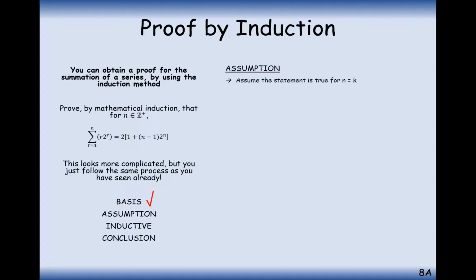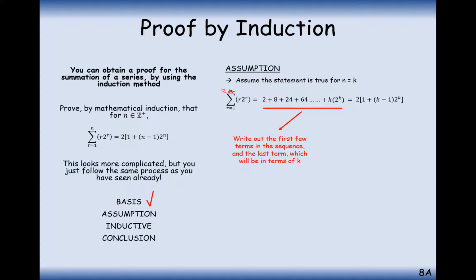Okay, next step, the assumption step, so the cheating step effectively here. We're going to assume our statement is true for n equals k. So, a good idea would be to write out a few of the first terms up until the value n equals k. Really, there should be a k on the top here. And then this equals the formula with k substituted in. So it's 2 brackets, 1 plus k minus 1 brackets, 2 to the power of k. Okay, and we're going to be using this in the third part of our question.